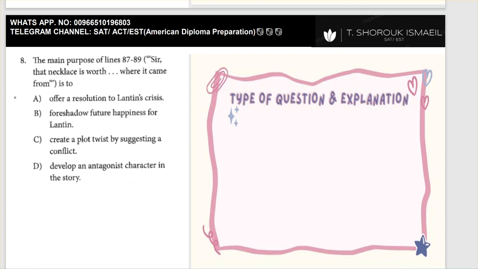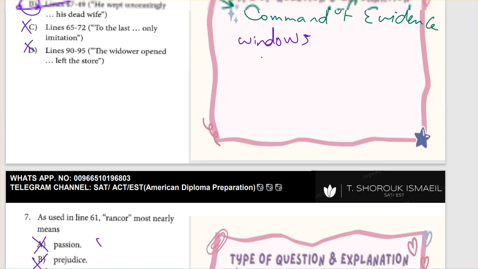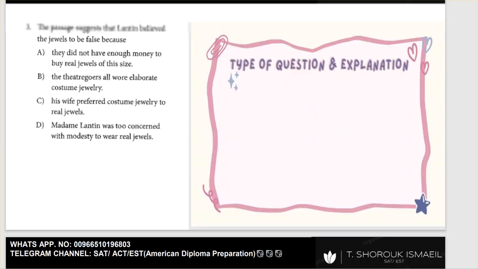Actually, this is a rhetoric question. So we'll find the relationship between these two or three lines and the passage above. Let's go to lines 87 till 89 and find their relation to what is before.